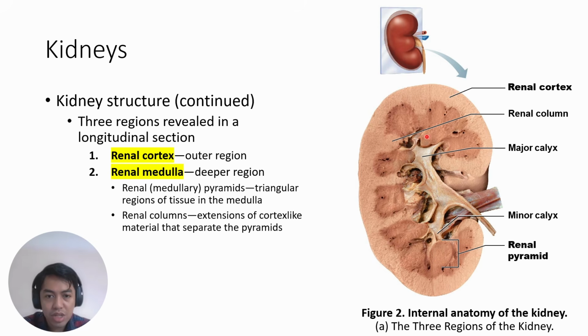The inner or deeper region is the renal medulla. In the renal medulla, you can see here you have dark regions. These dark regions are called your renal pyramids or medullary pyramids. The lighter regions of the renal medulla are your renal columns.